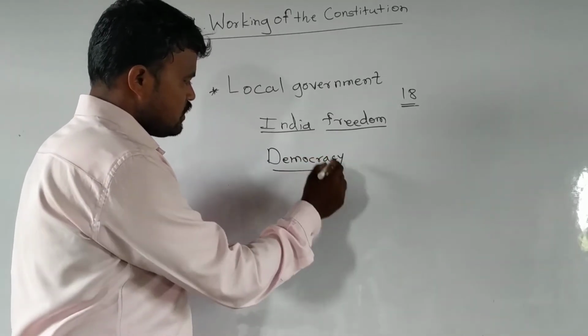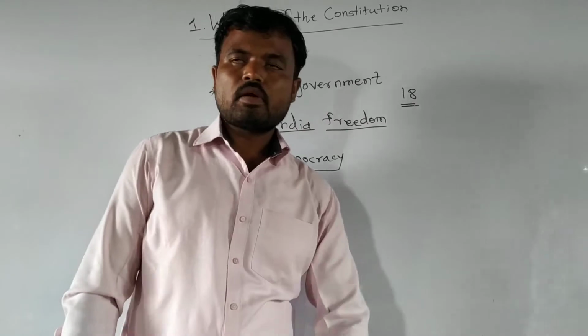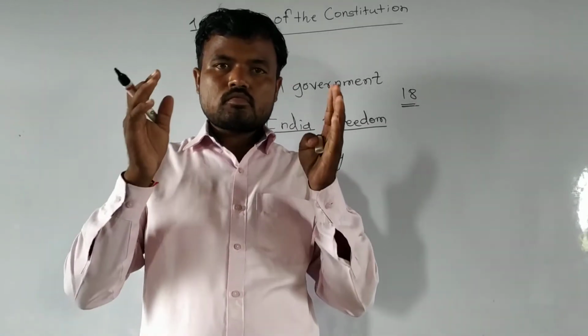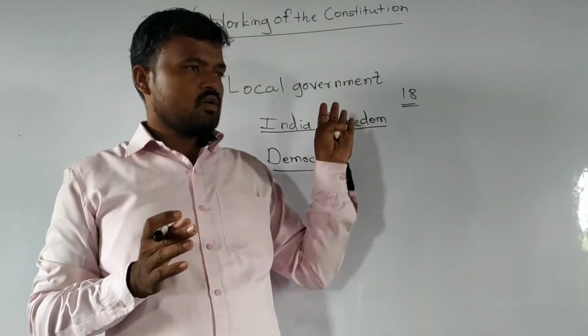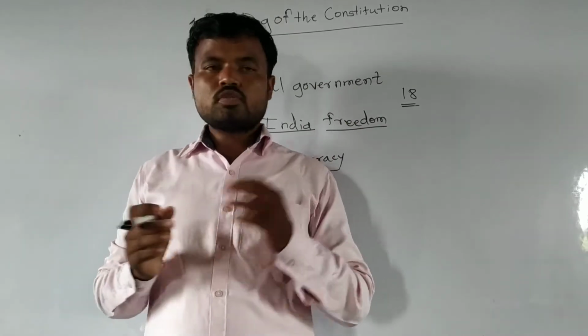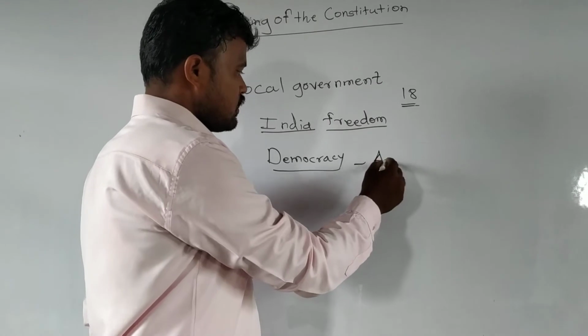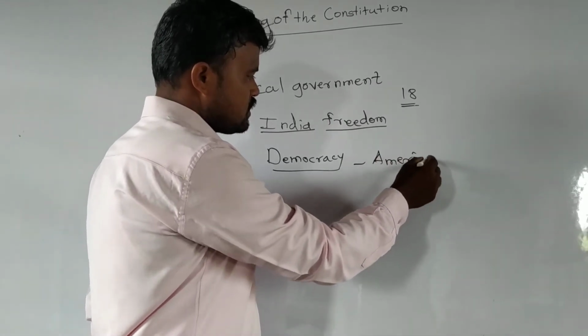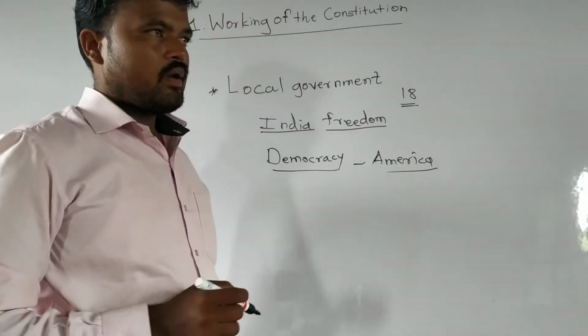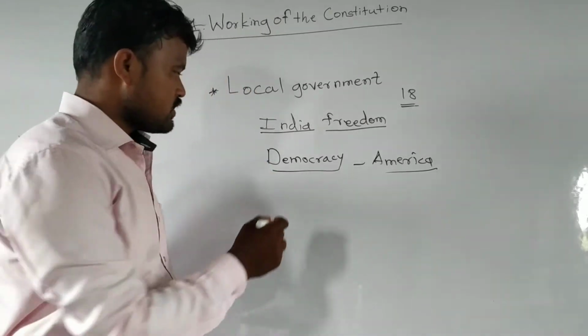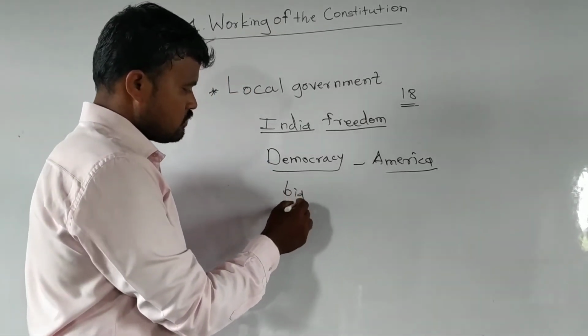Democracy is for the people, of the people, and by the people. It is the definition which was written by Abraham Lincoln, who was President of America. In India, the constitution was written by two committees, and Indian democracy is the biggest in the whole world.